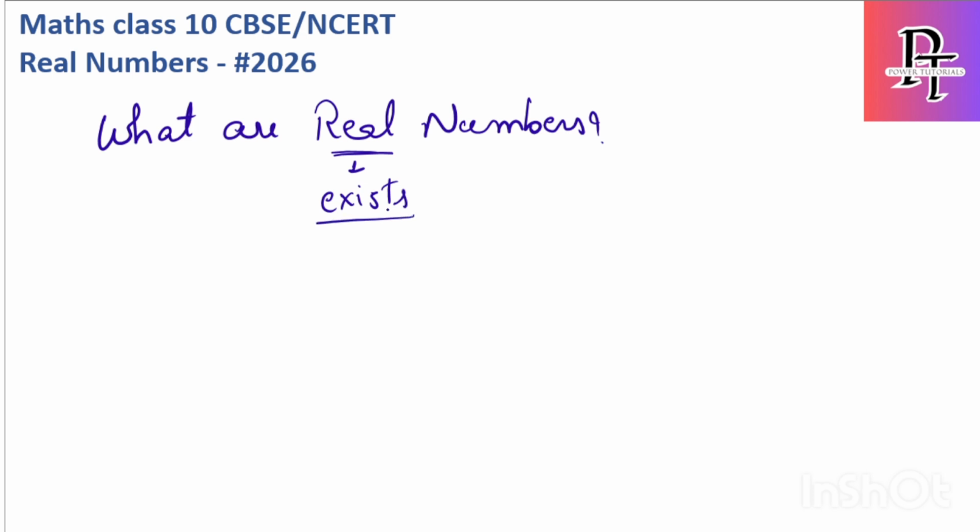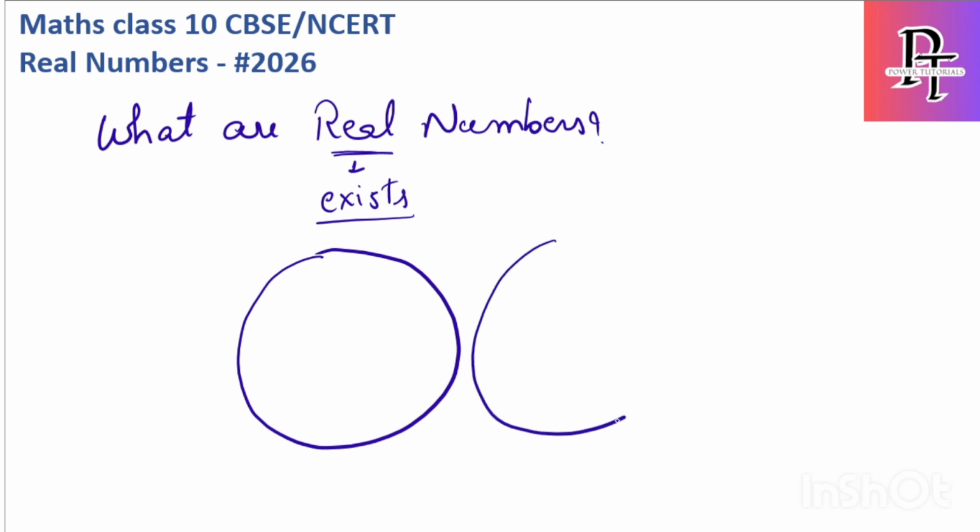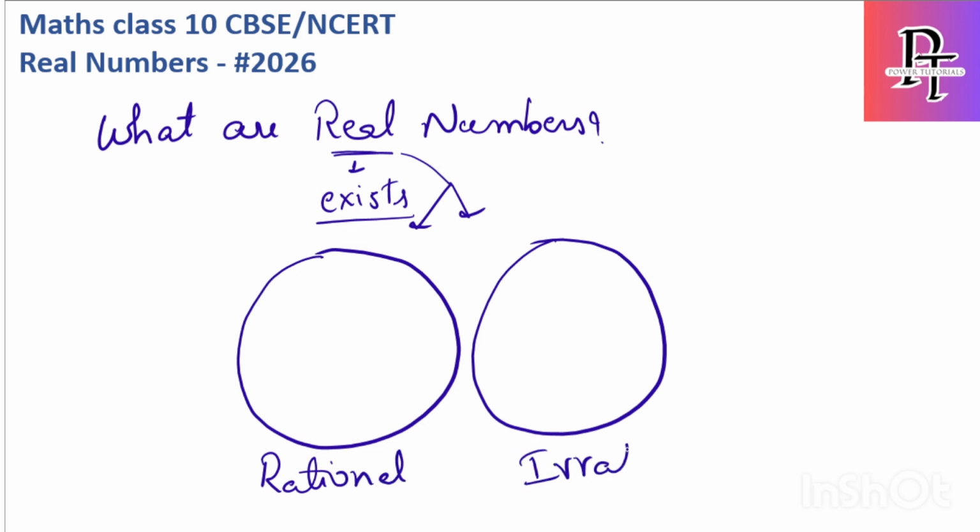So simply, real numbers contain two types, which are rational and irrational. We'll discuss irrational later.